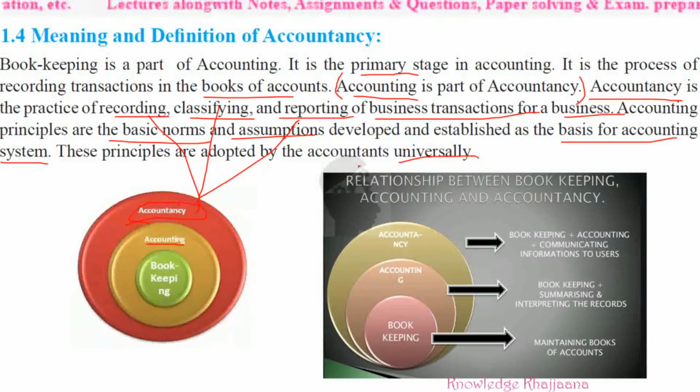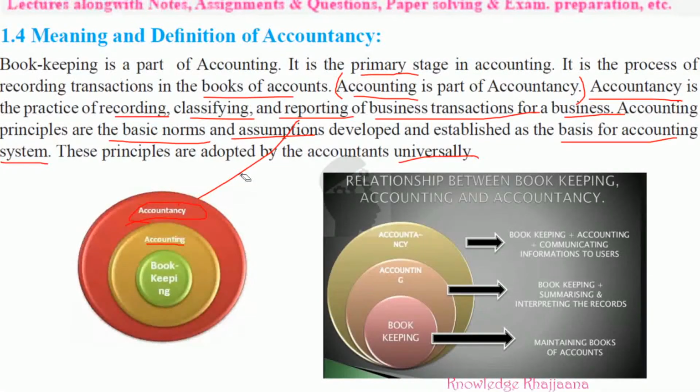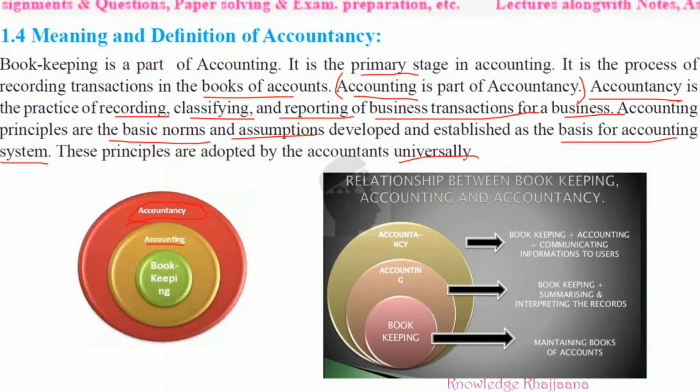Isn't there any base? Yes, there is a base that is called bookkeeping norms. Again, this is one more commerce word. What is meant by norms? Norms means rules. There are some rules for maintaining the records, and there are some assumptions also.